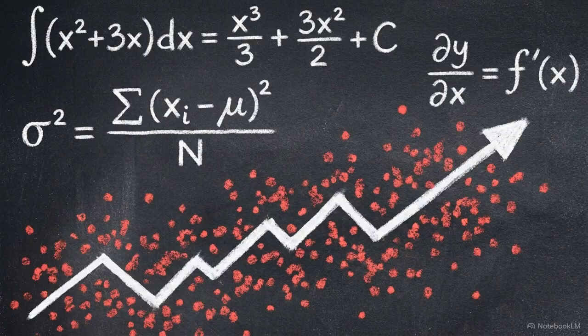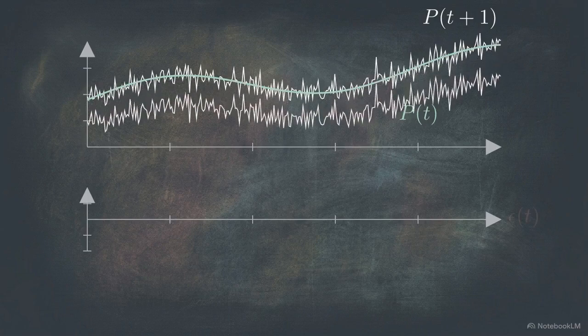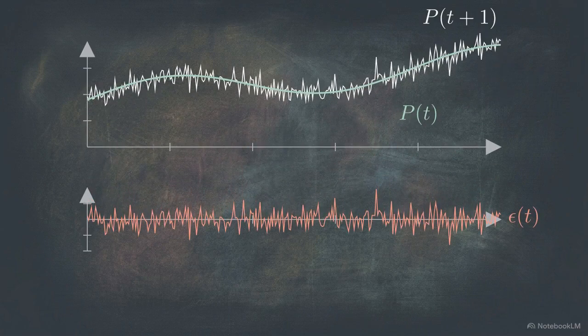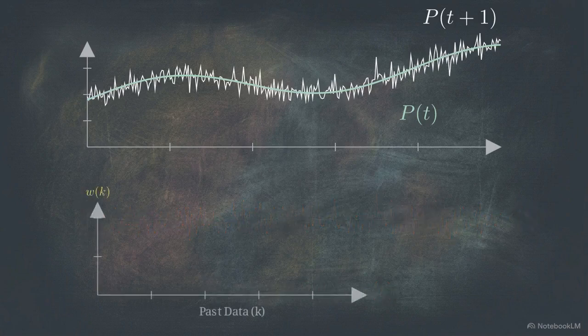from this reactive noise. This jagged line represents the raw price at time t+1. We separate this into a smoothed moving average curve, P of t, and an erratic residual noise line, epsilon of t. The foundational equation integrates them. P of t+1 equals P of t plus epsilon of t.